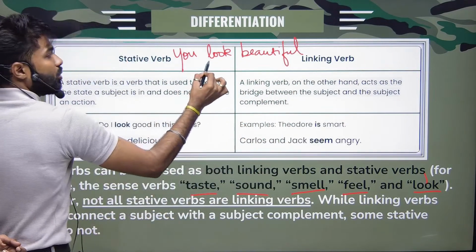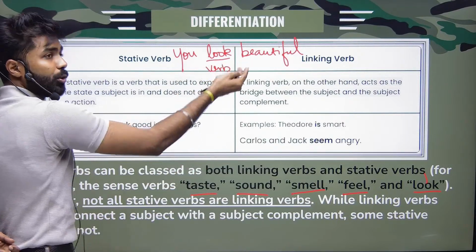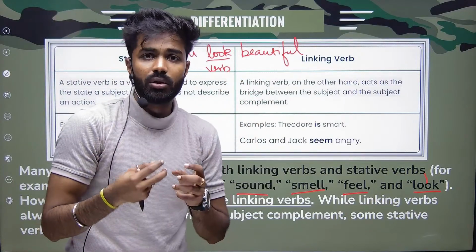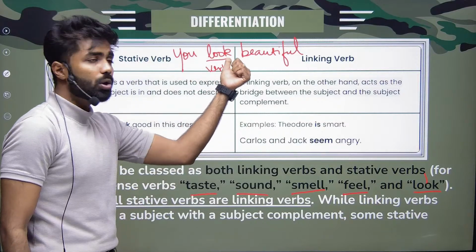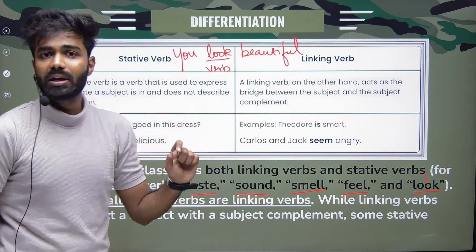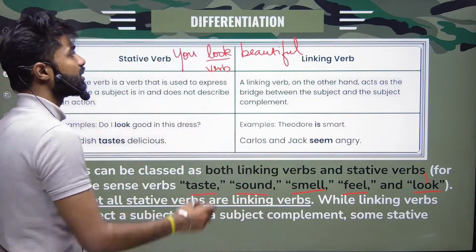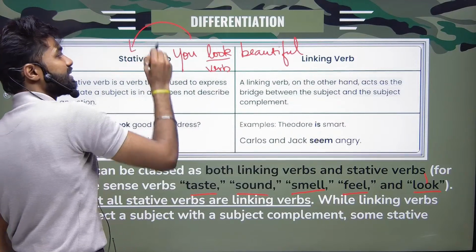Here, look is my verb. You look beautiful means, is there anything we are doing as an action? No, I'm talking about how she is looking or he is looking. Here, look is not an action. It is the quality we are stating. So I call this look my state of being. So this can be my stative verb.